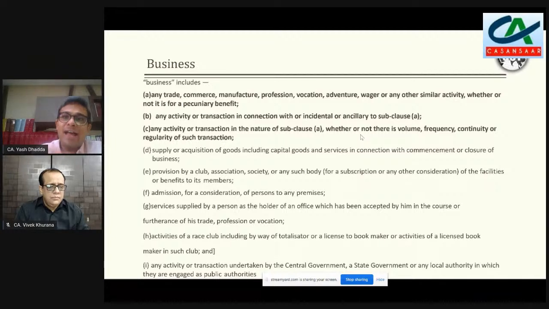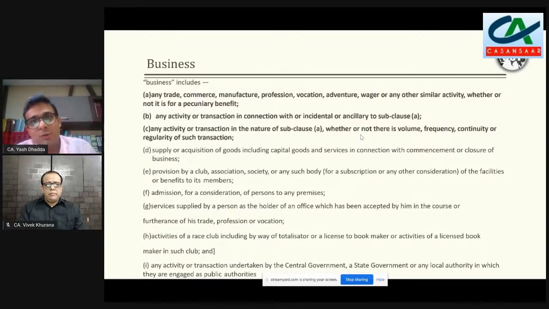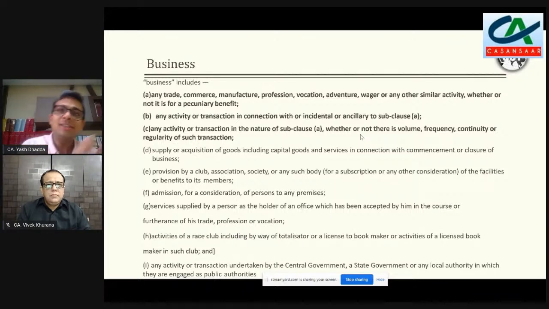before that there are a lot of other words which we cannot ignore. And it says any trade, commerce, manufacture, profession, vocation, adventure, wager or any other similar activity. And if any of the activity which is being done either falls in these specific 5-6 words, or, taking colour from them, there has to be some similar activity, and that activity, whether it is for pecuniary benefit or not, then it will not make a real difference.